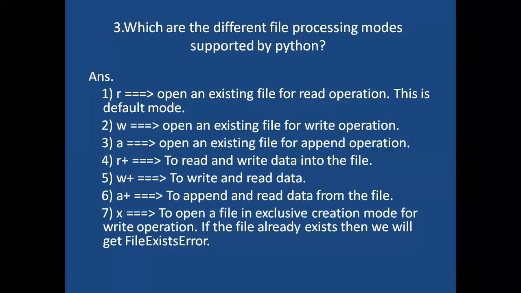If the file already exists, then we will get a file exists error.